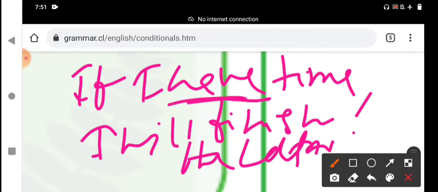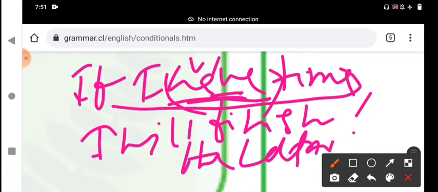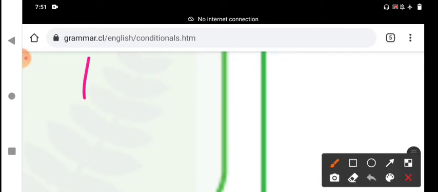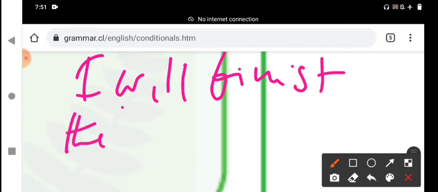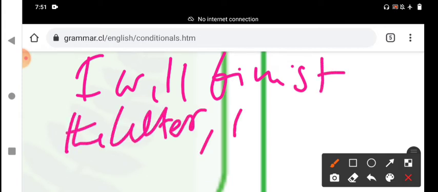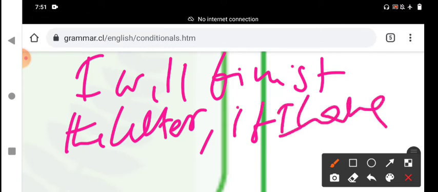If I have time, have is a V1 verb. Even though it basically forms auxiliary verbs or helping verbs, the function of have here is main verb, the present form. If you have time, the if clause is in the simple present tense. I will finish the letter. Otherwise, I will make a phone call to you. The same sentence: I will finish the letter if I have time.